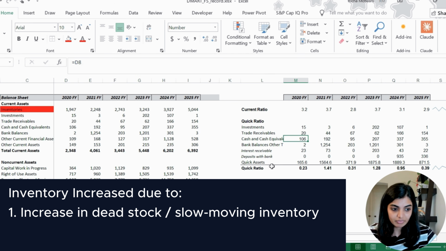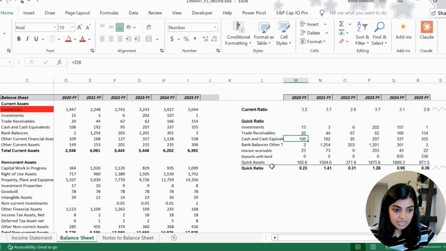So that would be a different story. And hence, now the question is why the DMart inventory is increasing. Was it because products are not moving, or was it because the company was expanding? And to check this, let's look at a few things.